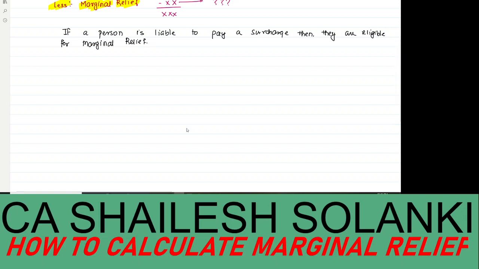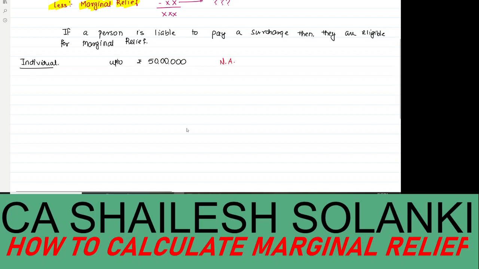Let's say we talk about an individual person. The normal surcharge rate is: if your income is up to rupees 50 lakhs, then there is no surcharge. Surcharge is not applicable, right?